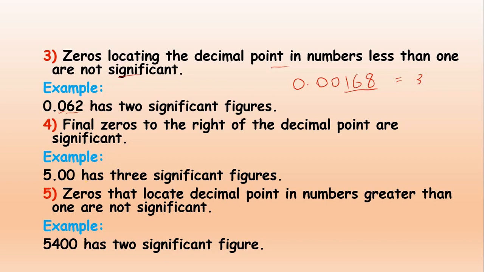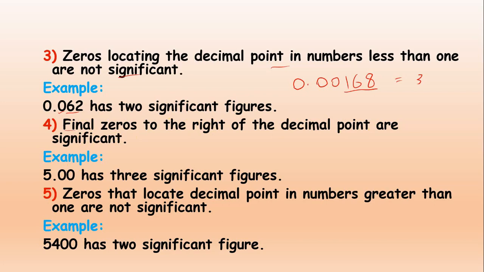There is another example, but that is the example of rule number 5, that zeros that locate the decimal point in numbers greater than 1 are not significant figures. For this one, rule number 4: final zeros to the right side of the decimal point are significant.